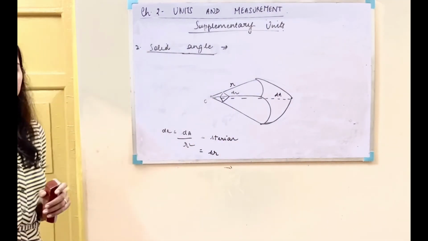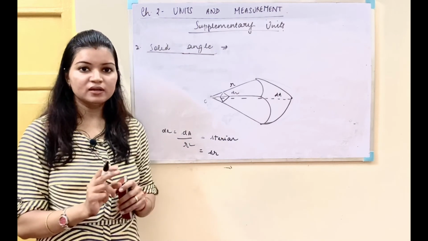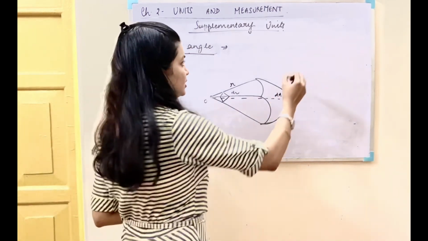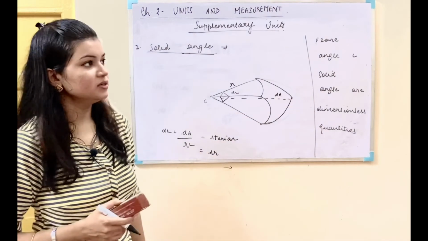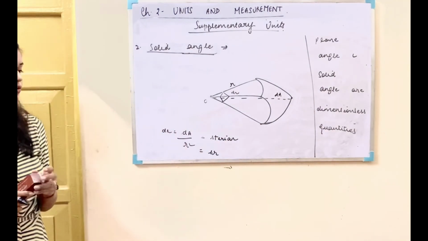Now both the plane angle as well as the solid angle are dimensionless quantities. So these are our supplementary quantities.